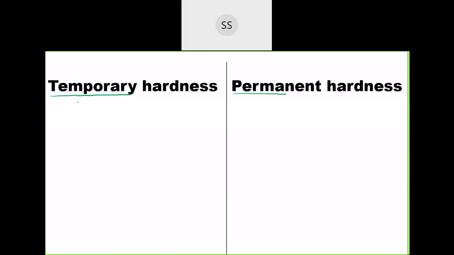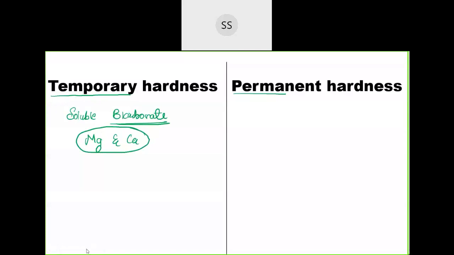Now what is present which leads to temporary hardness? If there are soluble bicarbonates, only if bicarbonates are present. You know, there are three different kinds: bicarbonate, chloride, and sulfate. But if only bicarbonates of magnesium and calcium are present, then that will lead to temporary hardness.